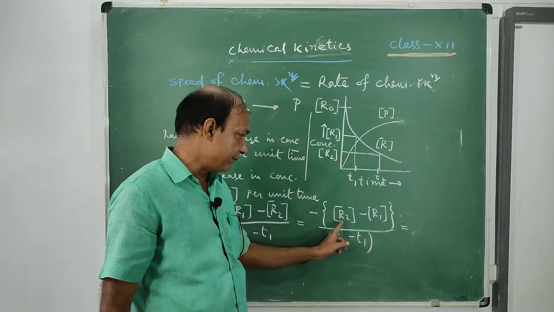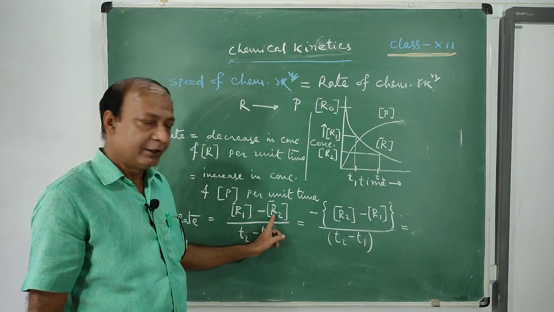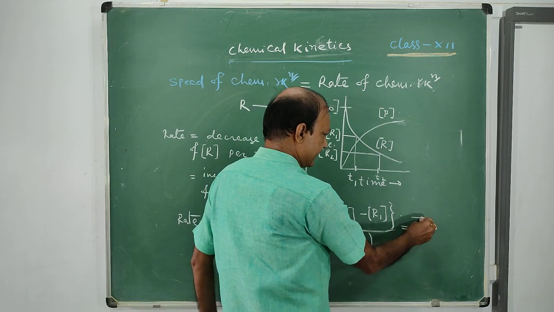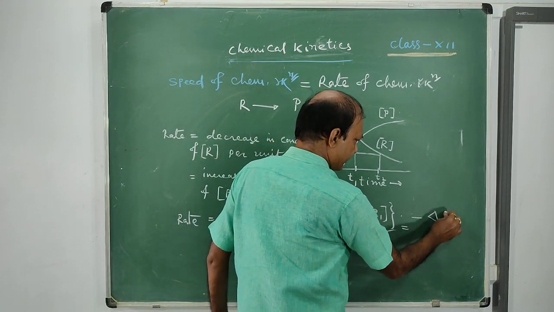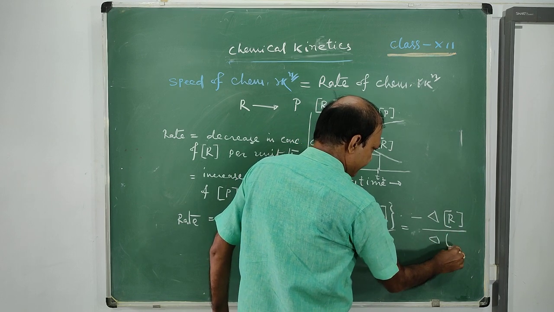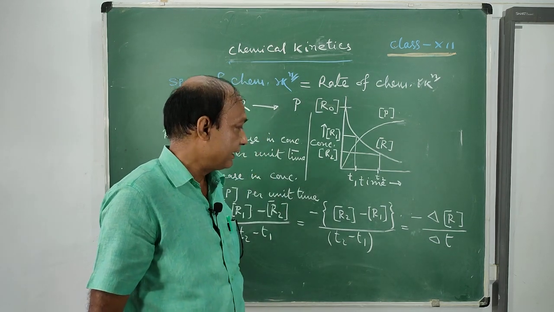That's why we have written R2 minus R1. But here it is R1 minus R2, so we have done it. Change in concentration of the reactant, that is delta. Delta means change, so delta R by delta T, this is the change in concentration of the reactant.